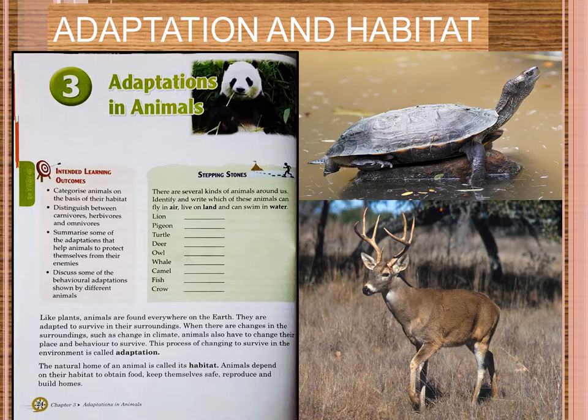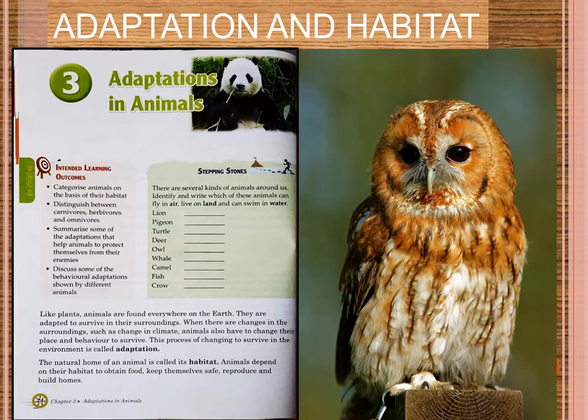So this very definition is already known to us in the circumstances of plants. Right. We already know what adaptation is. Adaptation is the change in your behavior or in your lifestyle just to make yourself fit in your atmosphere, in your surroundings, so that you can live properly in that locality. And those particular changes in your behavior, in your lifestyle, in your body, this is called adaptation.